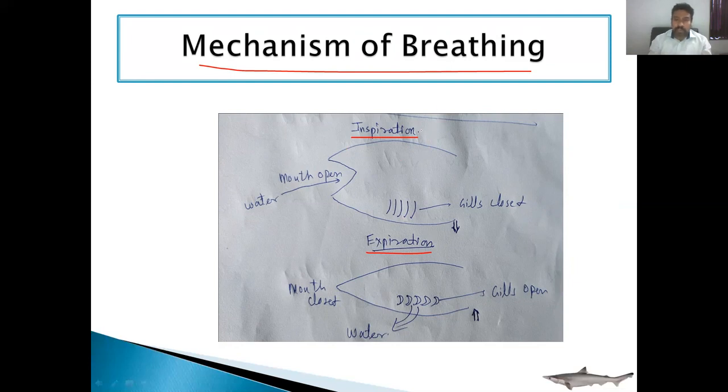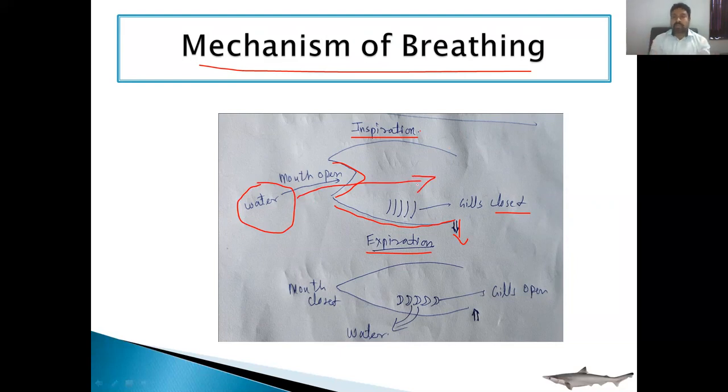During the inspiration process, what actually occurs is that the mouth remains open. Okay, the mouth is open here, and the gills are closed, and the wall of this pharynx region contracts. Due to the contraction of this pharyngeal wall, the cavity inside the pharynx increases, and due to the increased cavity, negative pressure is created inside the pharynx.